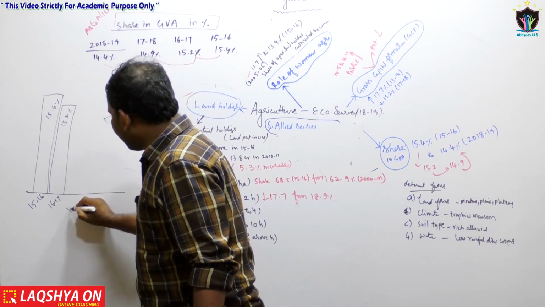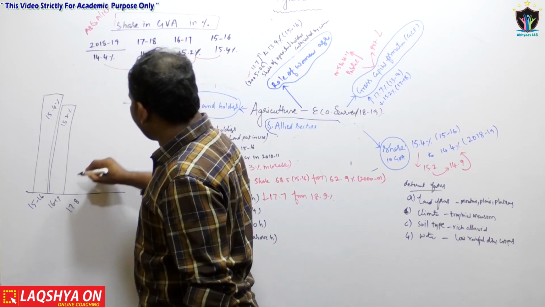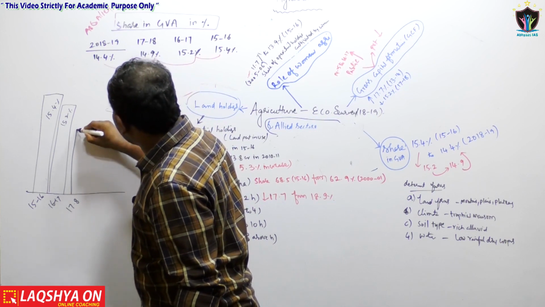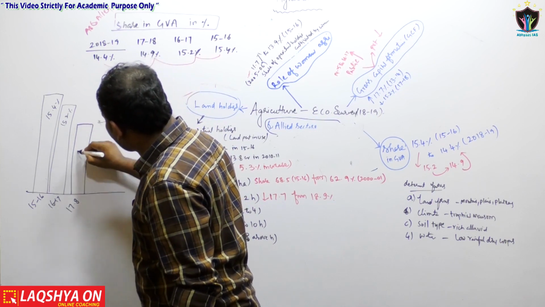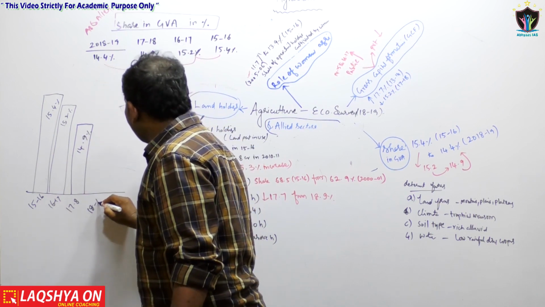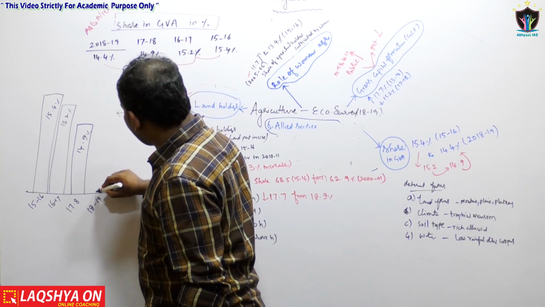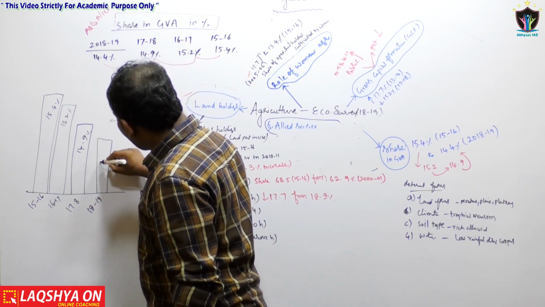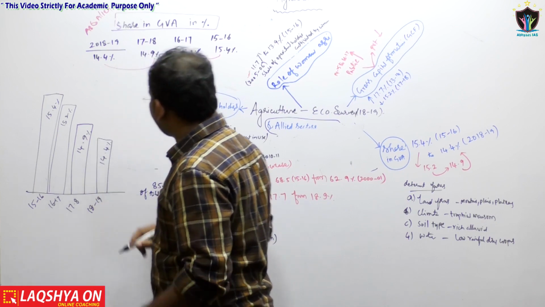In 17-18 it has reduced to just 14.9 percentage. In 18-19, in the last financial year, it has reduced to 14.4 percentage.